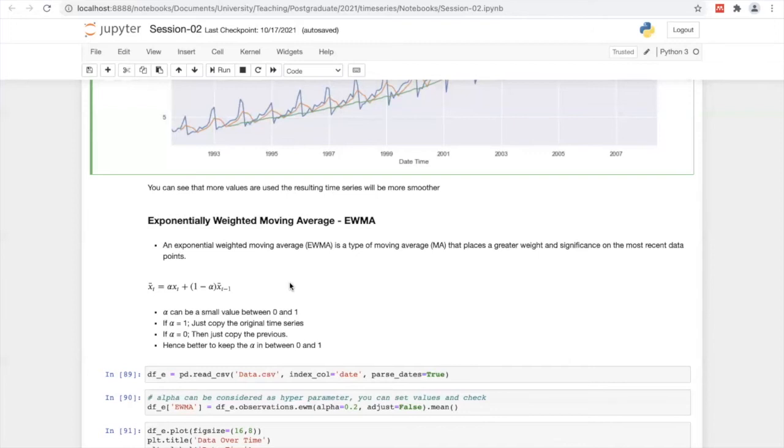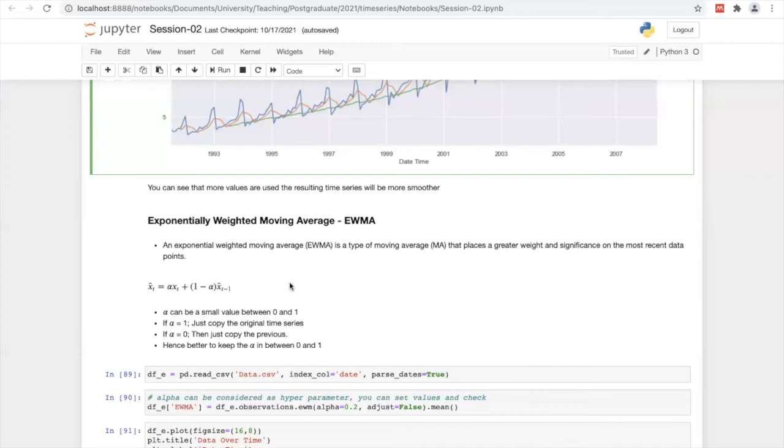Then if alpha is 1, what happens? The last part of the equation vanishes, and it is exactly the time series itself. You can use this alpha as a hyperparameter and tune it to get better forecasting. That's why it's called the exponentially weighted moving average: we are assigning some weight through alpha.